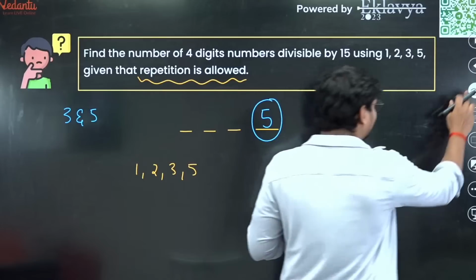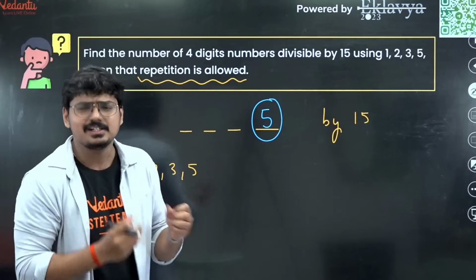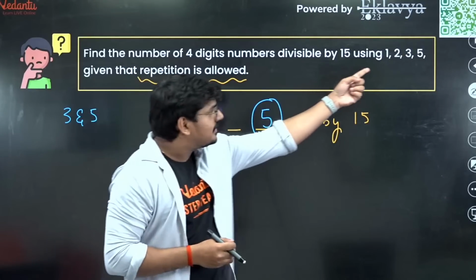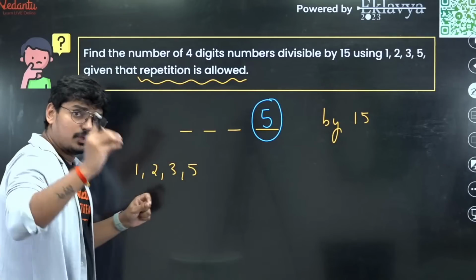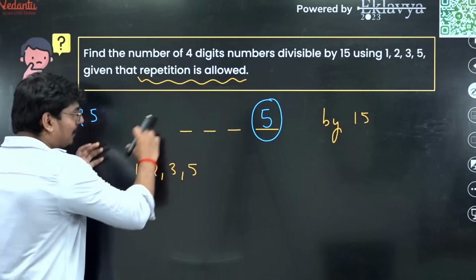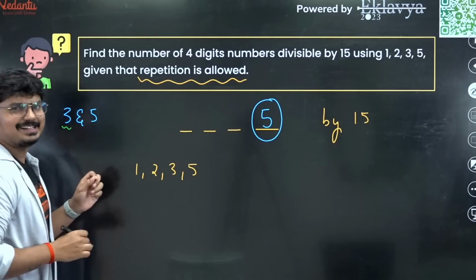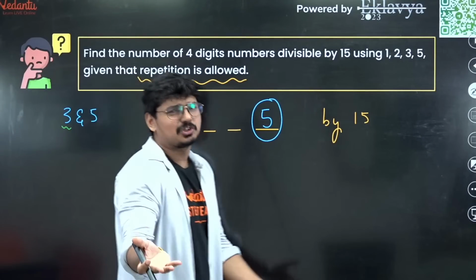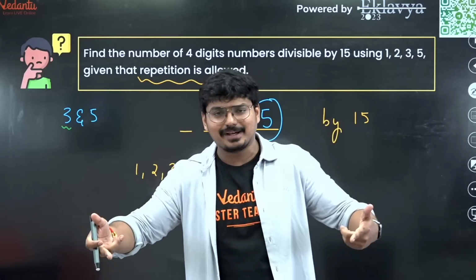Now, sir, how should we play around with these 3 positions? It's very simple, man. The digits given are 1, 2, 3, 5. We also should know that the number formed should be divisible by 3. Now you know the divisibility test of 3, right? When you find the sum of all digits, it should be divisible by 3.